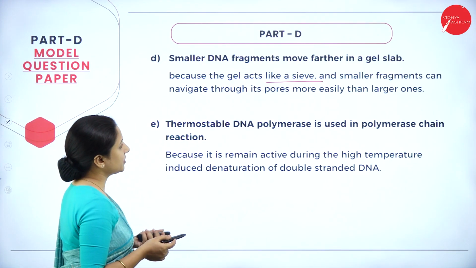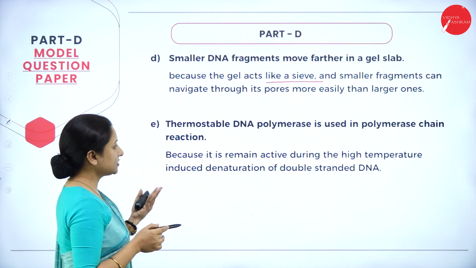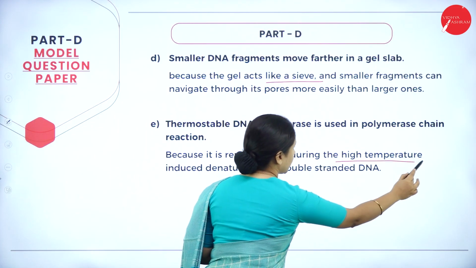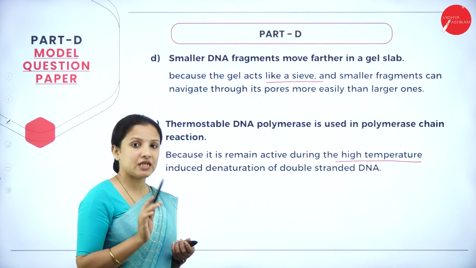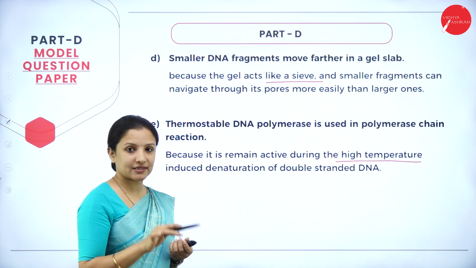Next, thermostable DNA polymerase is used in polymerase chain reaction because it remains active at high temperature and will not get denatured.